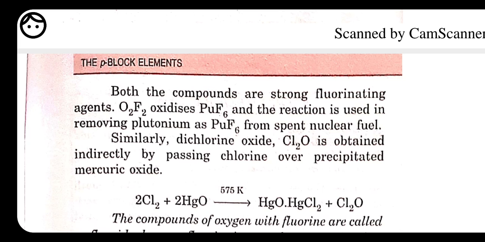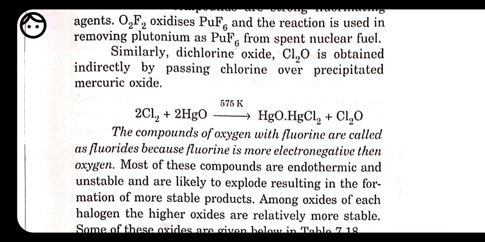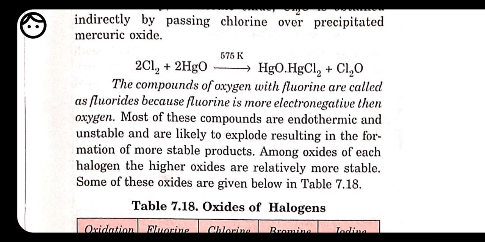Here we have a few more reactions. Chlorine is also not going to combine with oxygen directly. That's why chlorine is made to react with mercuric oxide first, and it gives rise to oxides of chlorine. Because oxygen is more electronegative than chlorine, it is called chlorine oxide.